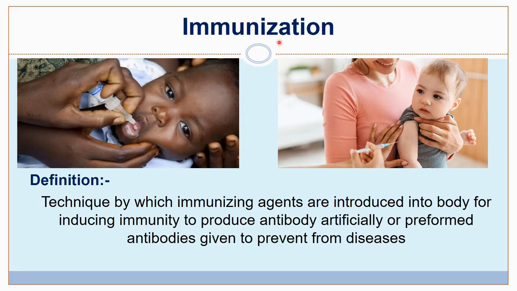So what is immunization? To define immunization, this is a technique by which immunizing agents are introduced into the body for inducing immunity to produce antibody artificially, or preformed antibodies are given to prevent the child from diseases.